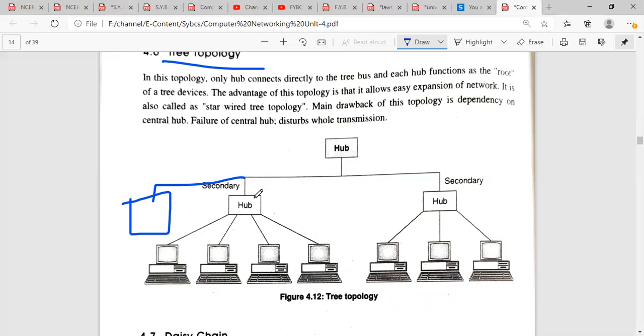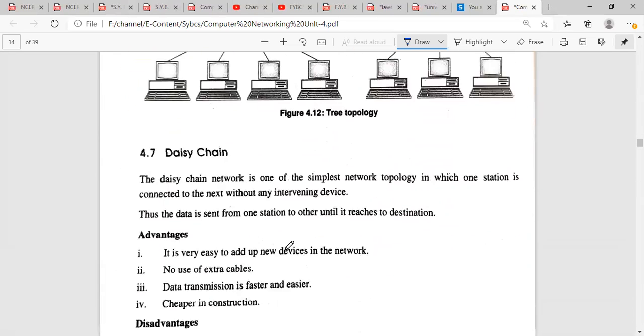The main drawback of this topology is dependency on the central hub. Failure of the central hub disturbs the whole transmission medium. So as we already know, if there is a single hub which operates the entire system, it will get disturbed, right? If the hub gets damaged or disconnected, what will happen? The entire system will get disconnected. So this is the major drawback of the tree topology.